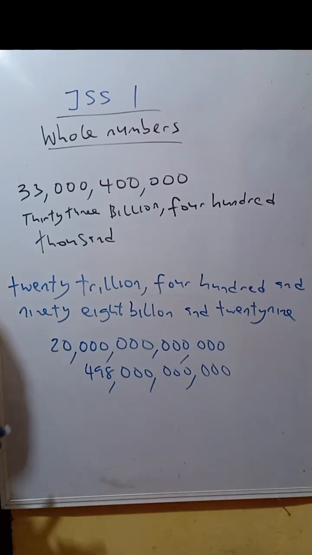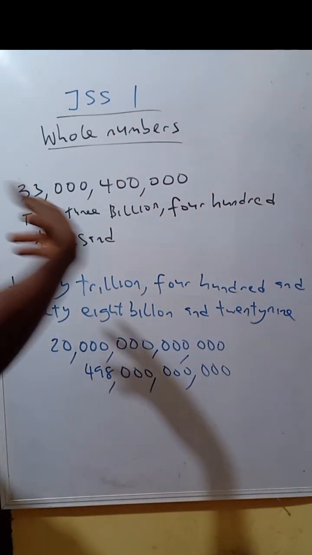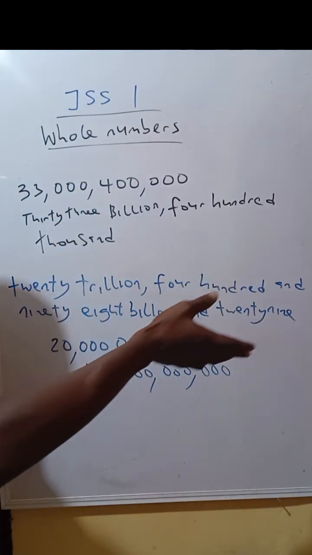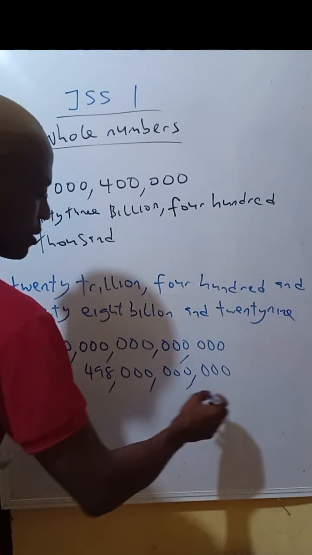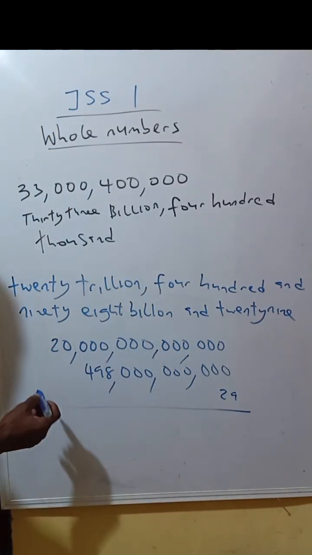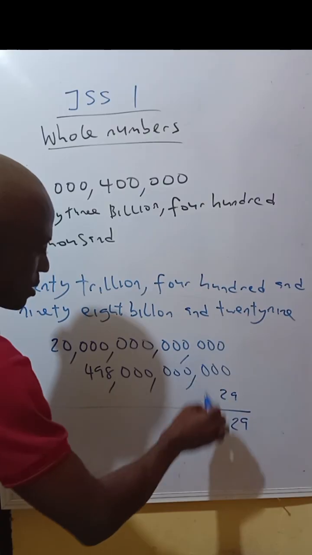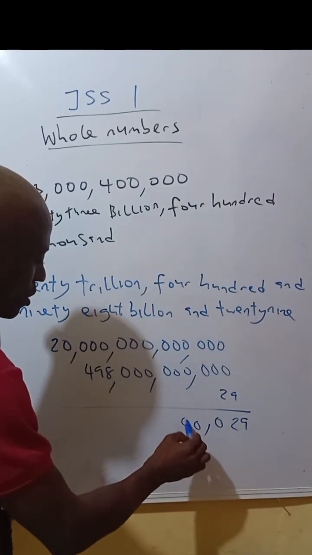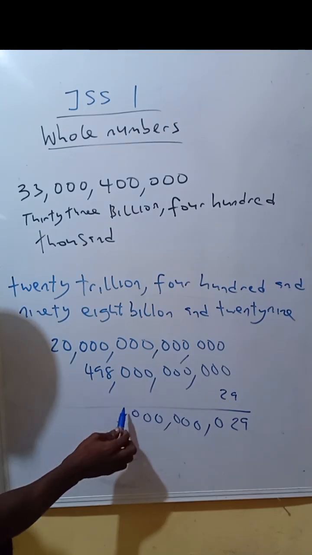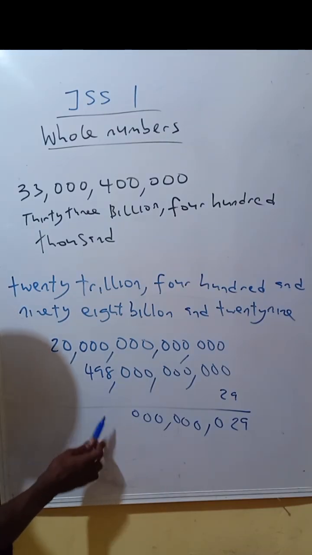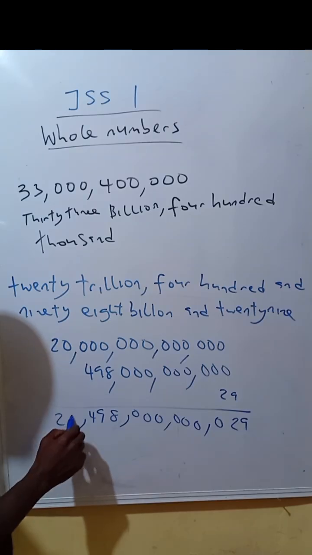498 billion. And 29. 29 meaning that it's not 29,000 and something, it's just 29. So you can write it this way, adding this comma 0, 0, 0, comma 0, 0, 0, comma 894, comma 20.